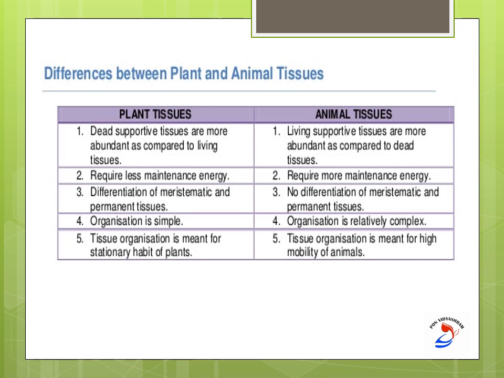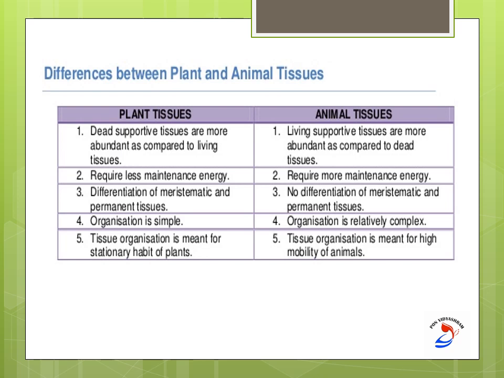Whereas in animal tissues, there are fewer dead tissues; they are more living supporting tissues. Because of these dead cells, the energy required is less, but in animal tissues, it is more.